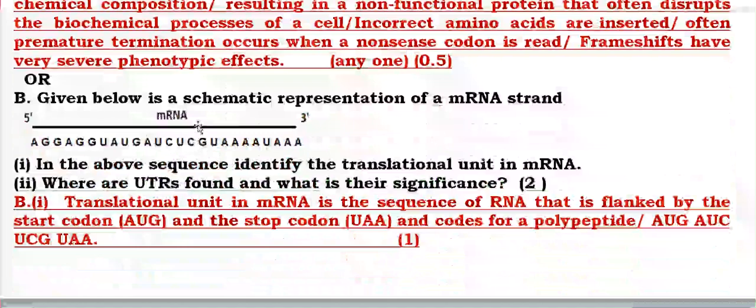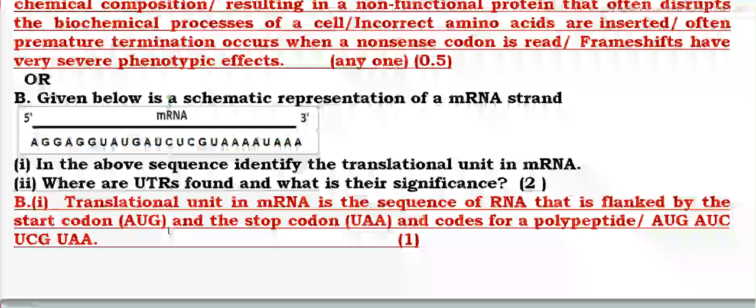Given below is a schematic representation of an mRNA strand. In the above sequence, identify the translational unit in the mRNA. The translational unit will start from the starting codon AUG. See, AUG is here.